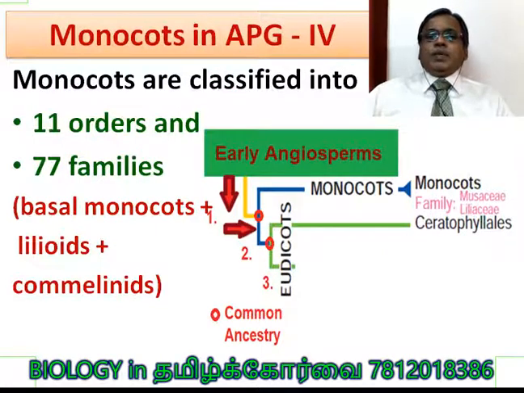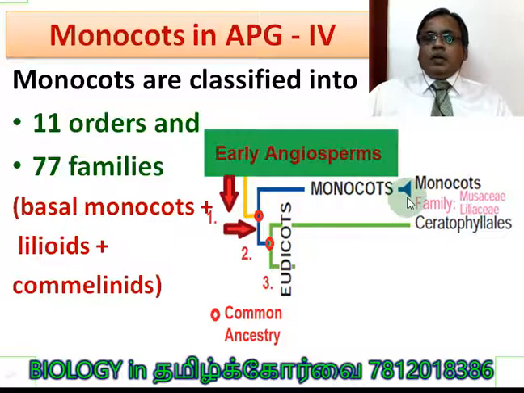Monocots in APG 4. Monocots are classified into 11 orders and 77 families. It includes the broad groups under monocots: basal monocots, it means early monocots, lilioids, and commelinids. These are the three groups. So, from the early angiosperm, one of the ancestors gave rise to monocots.